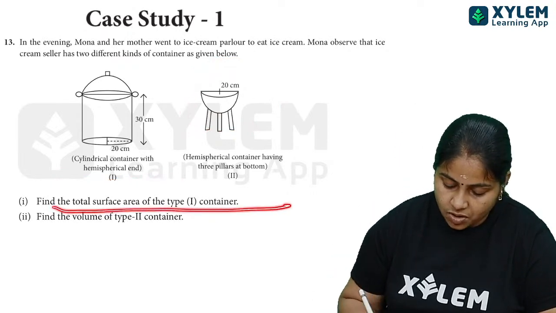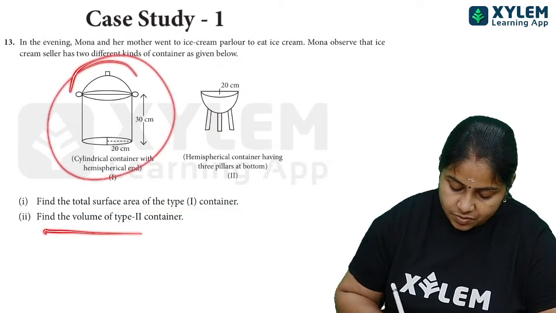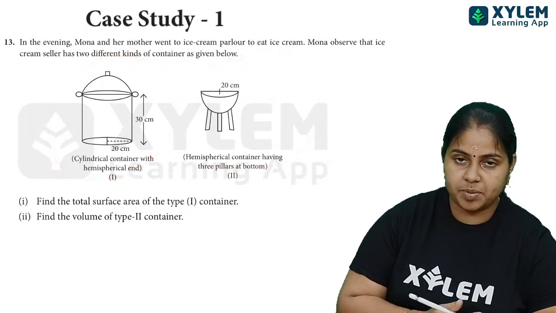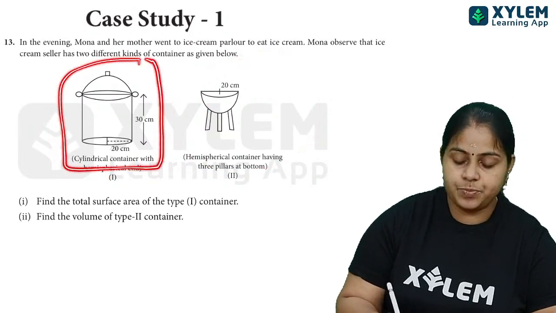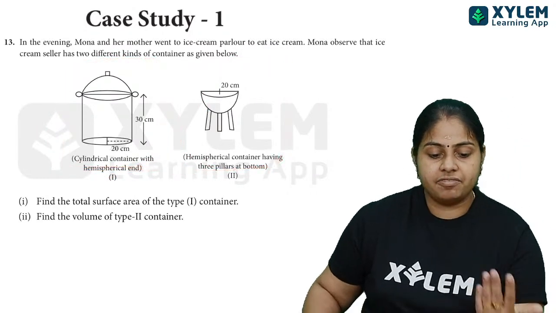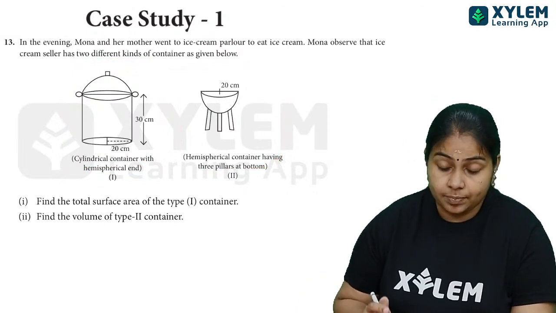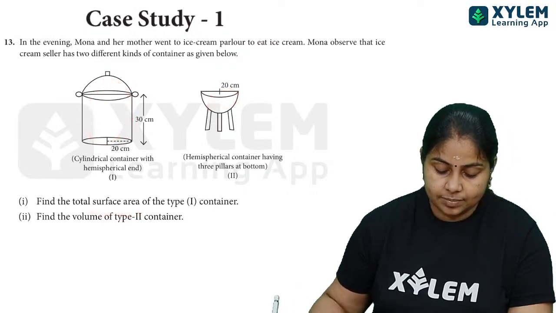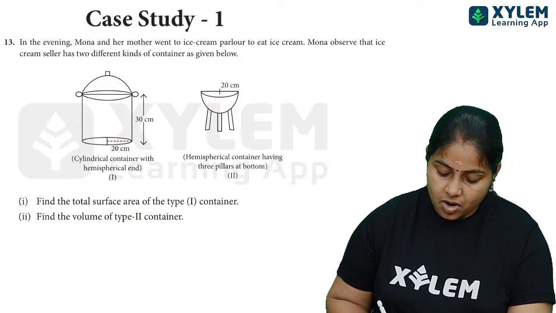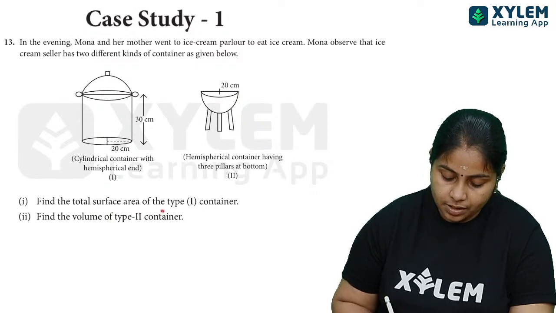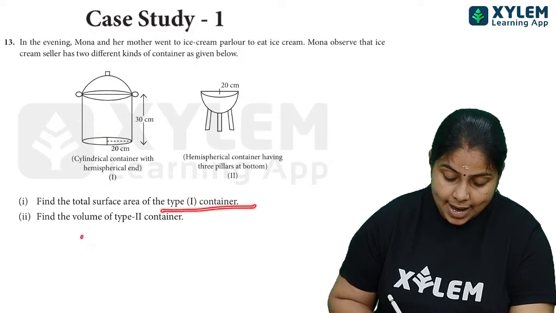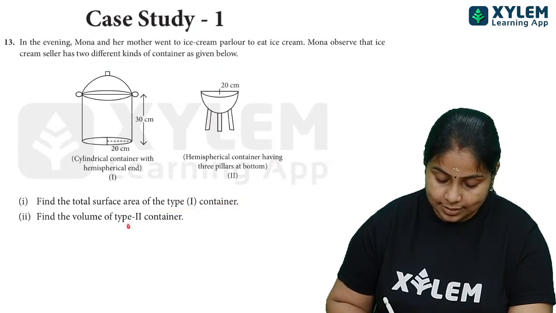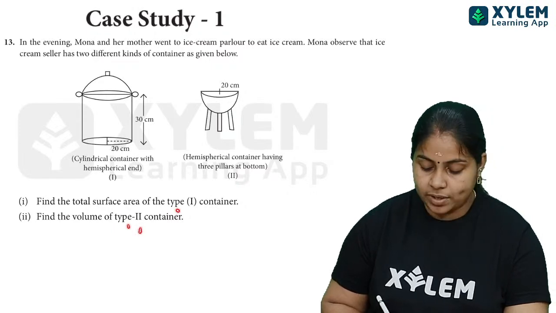Find the total surface area of the type 1 container. Find the volume of the type 2 container. ഇത്രയേ ഉള്ളൂ. അതായത് അവർ വൈകിട്ട് ഐസ്ക്രീം കഴിക്കാൻ പോയപ്പോൾ ആ കണ്ടെയ്നറിന്റെ ഷേപ്സ് 2 ആണ് നമുക്കിവിടെ തന്നിരിക്കുന്നത്. And we must have to find out the total surface area. ഇതിന്റെ TSA കാണണം. Okay, the total surface area of the type 1 container, and the total volume of the type 2 container. Type 1ന്റെ വോളിയം വേണ്ട, type 2യുടെ വോളിയം കണ്ടാൽ മതി.